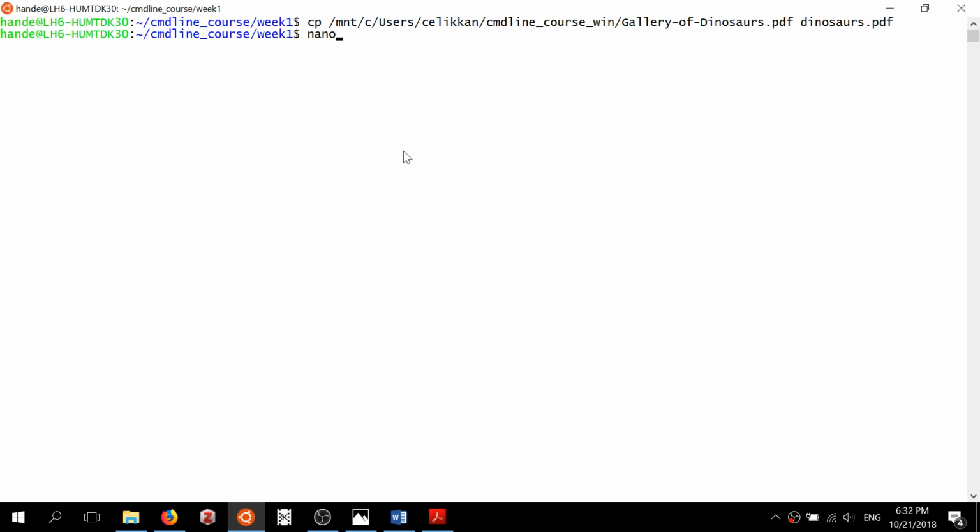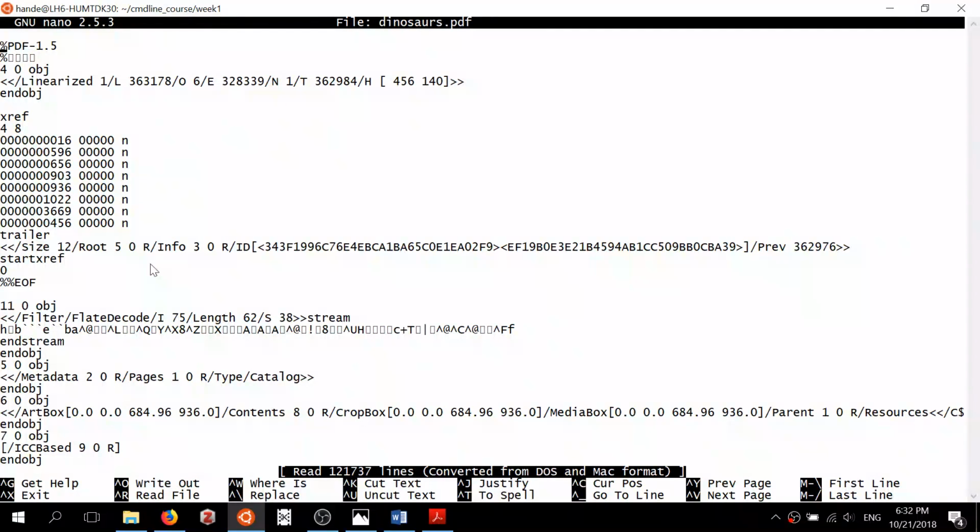So I can go and copy that file as, for example, dinosaurs.pdf, and I can try to open that PDF, and I see again that it's composed of all these unreadable characters. Again, this PDF has this kind of header. It also explains, for example, that this is a PDF version 1.5. There are multiple versions of PDF, so this header is already giving us some information.